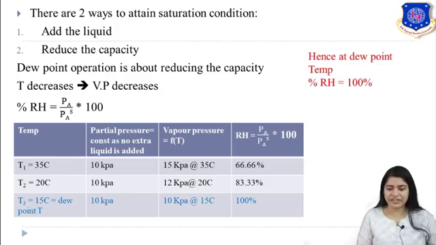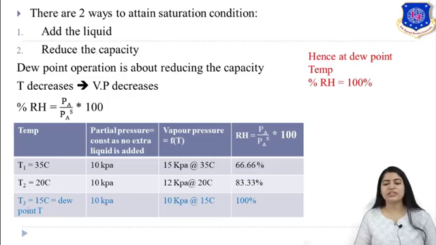First case is at 35 degrees Celsius. Suppose the partial pressure is 10 kilopascal. At 35 degrees Celsius, your vapor pressure is 15 kilopascal. Hence, you can say that your relative humidity is 66.66%. As you have reduced your temperature to 20 degrees Celsius, partial pressure is same because you are not adding any more liquid. But vapor pressure has been decreased because your temperature has been decreased. So at 20 degrees Celsius, your vapor pressure is 12 kilopascal. And so relative humidity is now 83.33%.